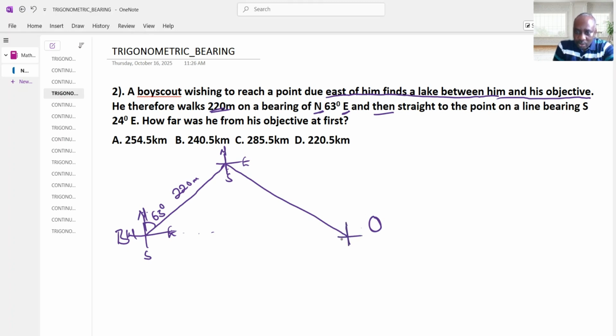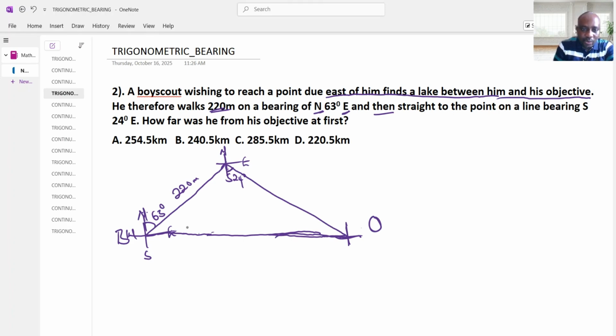This is where his object is. That east is where he faces, because the lake is east of him, between him and his object. Let's join it together. I may not draw it very well, but that's the way it is.